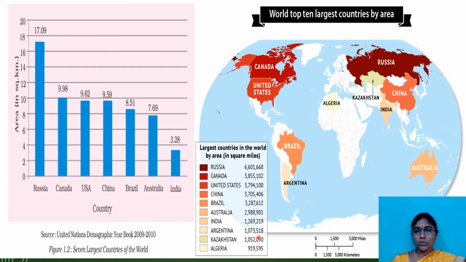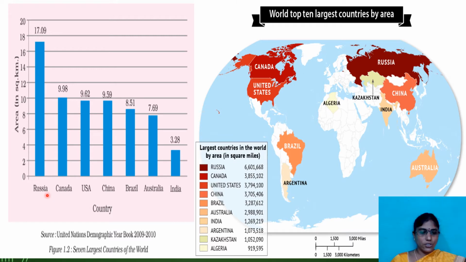The eighth place goes to Argentina here in South America, and the next place goes to Kazakhstan, a neighboring country of China, and the 10th place goes to Algeria. Here it is, Algeria, located in Africa. These are the top 10 largest countries in the world area wise. You see here the area in square kilometers.